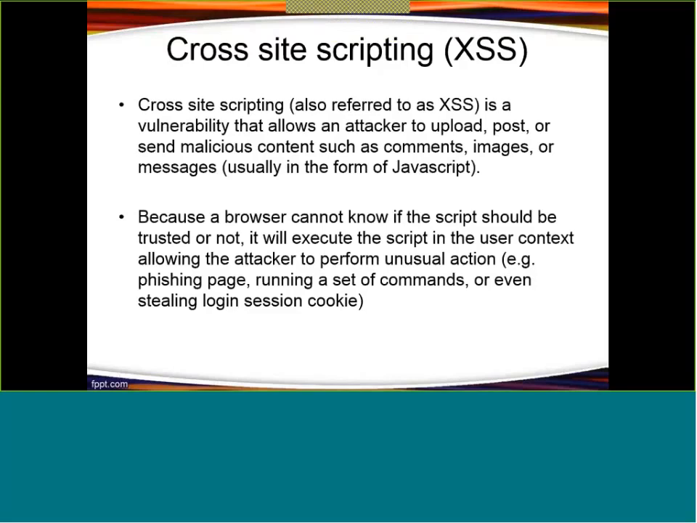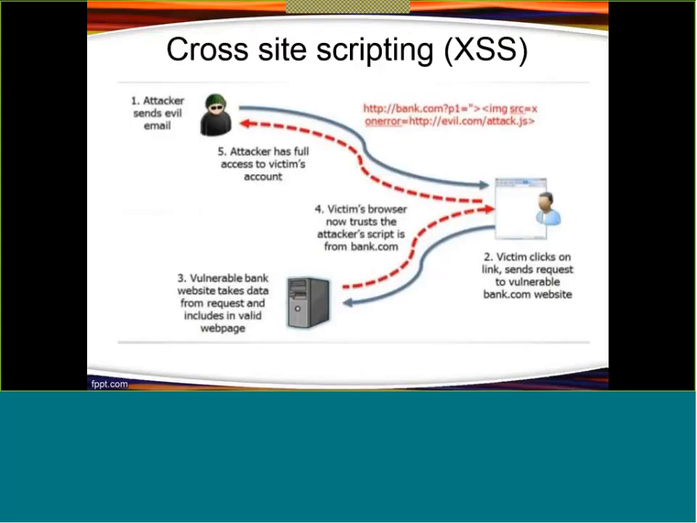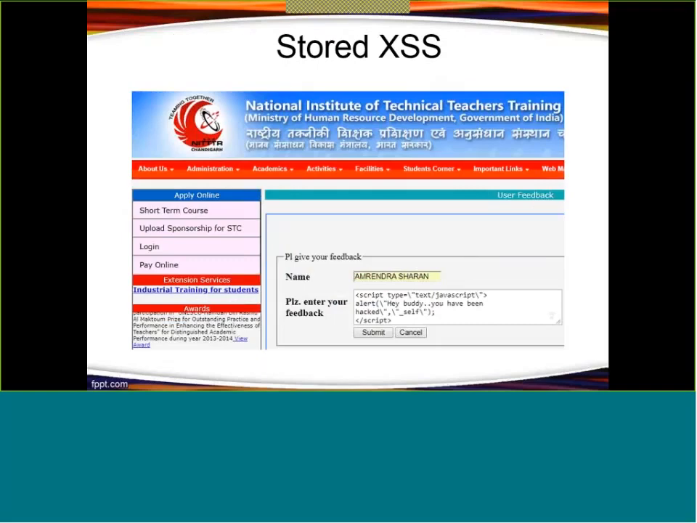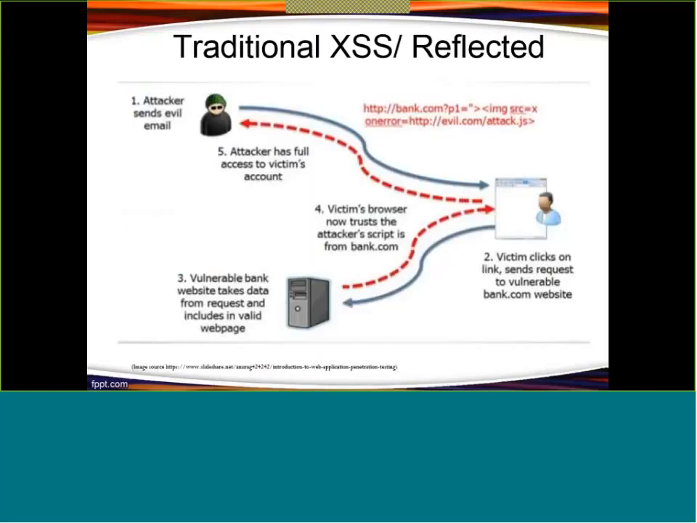So there are two types of cross-site scripting. First is traditional or reflected XSS, and second is stored XSS. One by one I am explaining it. In reflected XSS, what will the attacker do? They are not going to alter your database, right? That's why it is called reflected only, right?